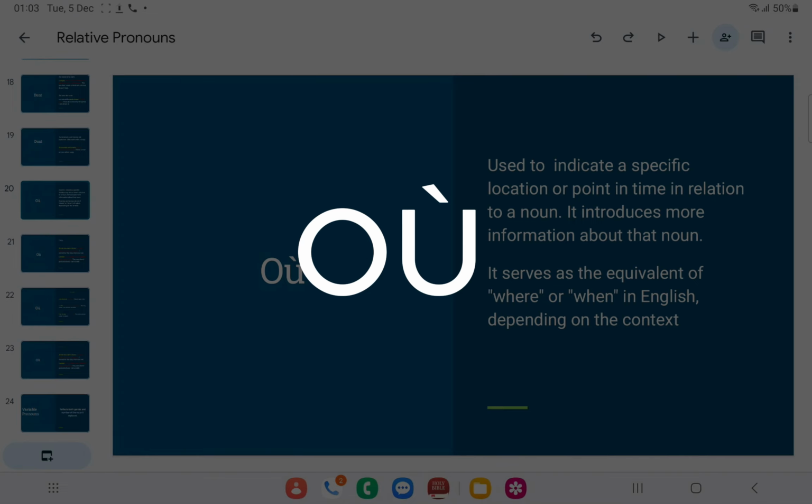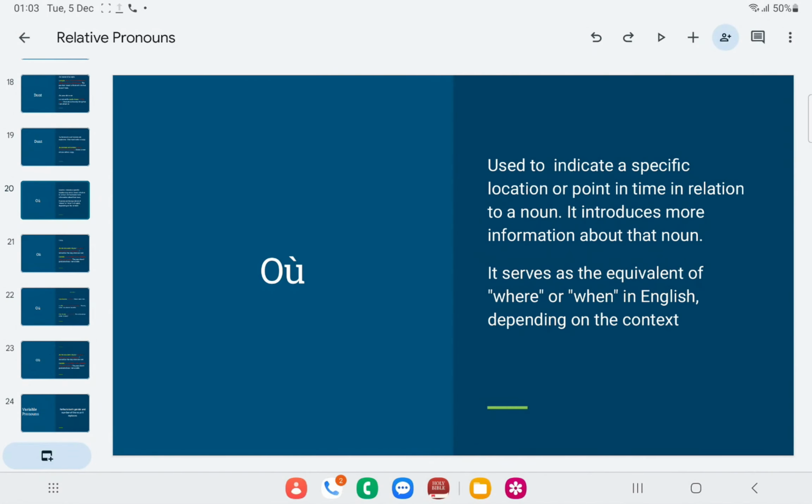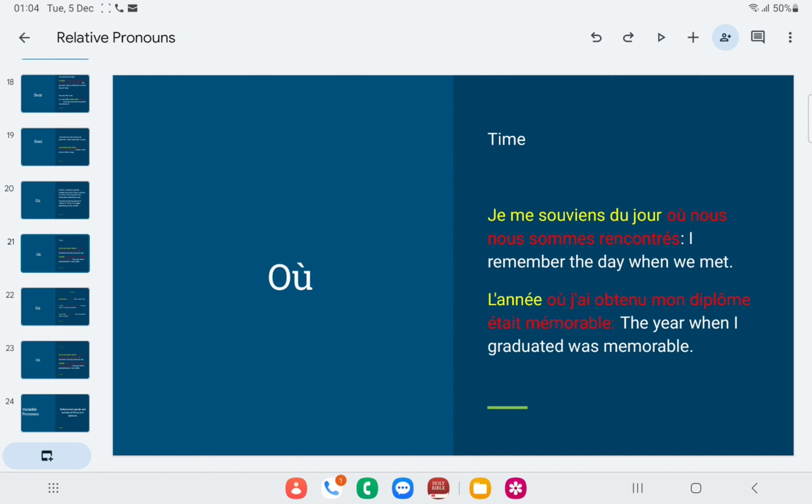The où is used to indicate a specific location or point in time in relation to a noun. It introduces more information about that noun. Où serves as the equivalent of where or when in English, depending on the context. So let us look at some examples.